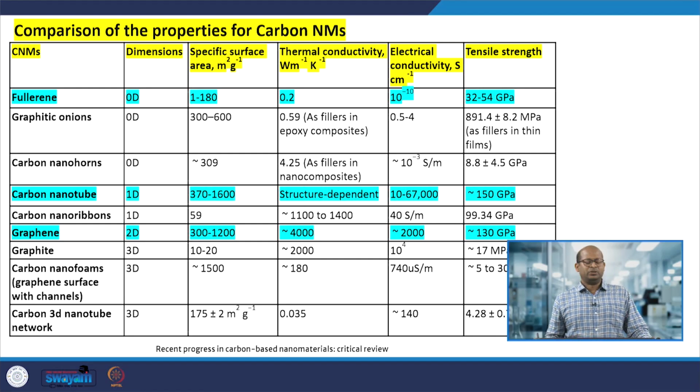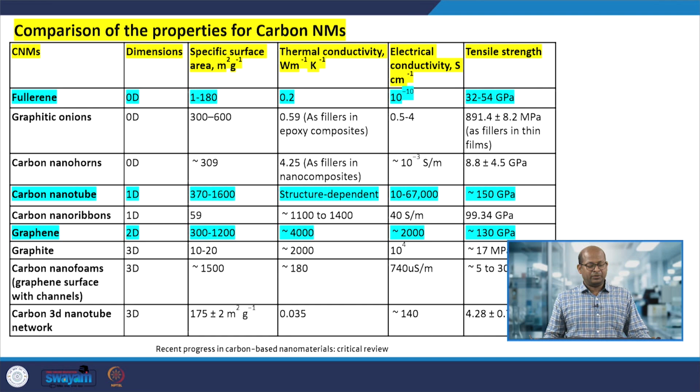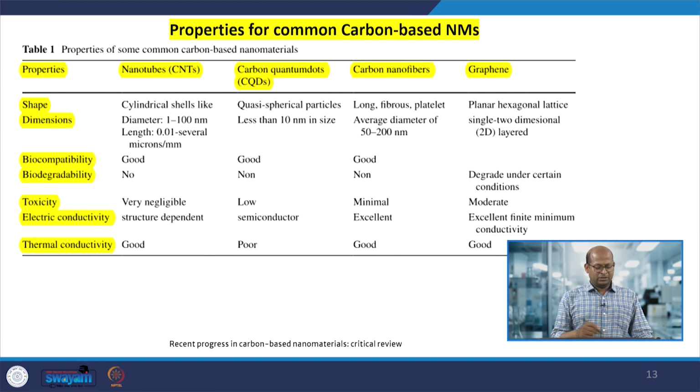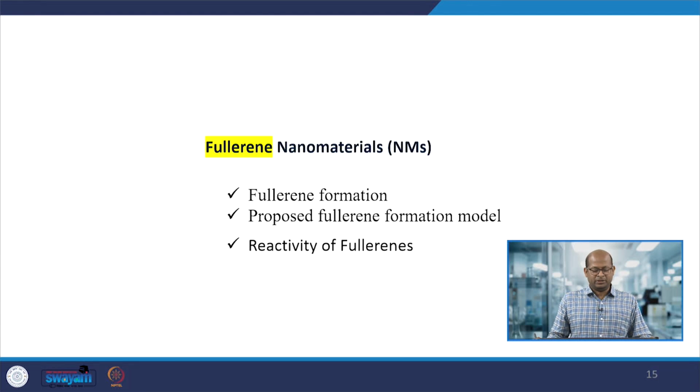Next, the properties of carbon-based nanomaterials. A few properties we have already discussed. These materials usually have high specific surface area, thermal conductivity, electrical conductivity, and tensile strength, which is exceptional compared to other materials. They have extremely large surface area, exceptional mechanical properties, and they are excellent electrical conductors. They also have high thermal conductivity, and optical properties, chemical stability, and biocompatibility are present in these carbon nanomaterials.